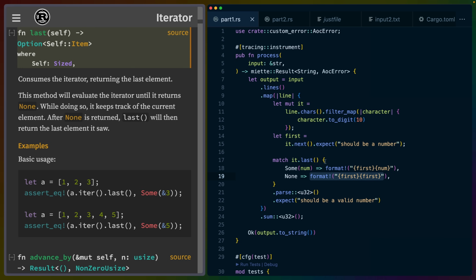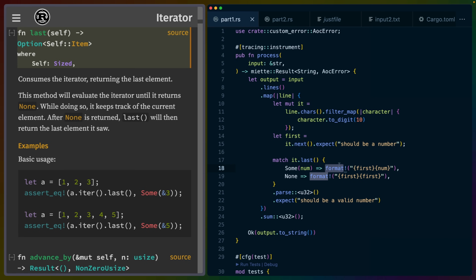So in this case, what we're doing is we're taking these digits, these U32s. We're checking to see if there's a first one, and then we're checking to see if there's a second one. The first one will always be there, so we expect an unwrap. The second one may not be there, so we have to check for it. We can use this match expression to match on it.last, and if it's Some number, we use that number, and if it's None, then we duplicate the first number twice.